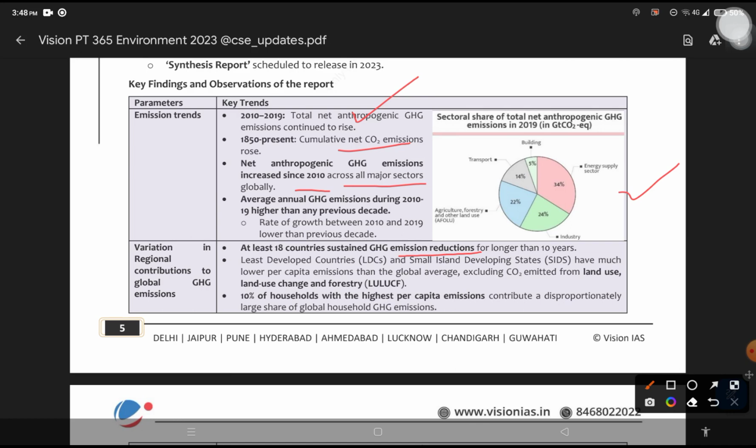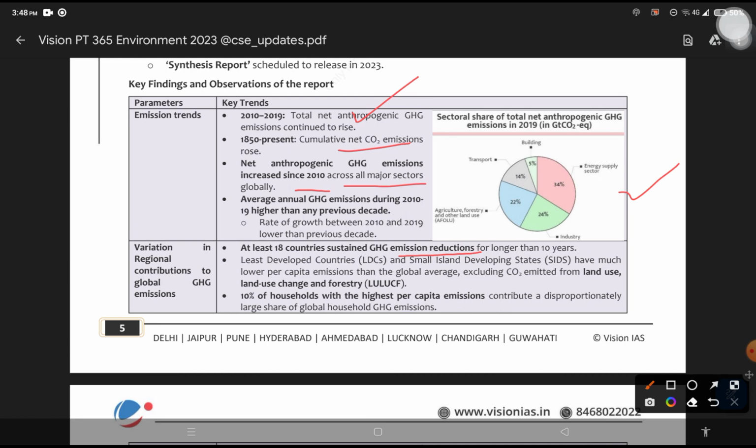If there is a general understanding question about greenhouse gas emissions, like greenhouse gas emissions are continuously on the rise in all the 190 countries, then that statement will be wrong. 18 countries have been shown to lower their emissions.